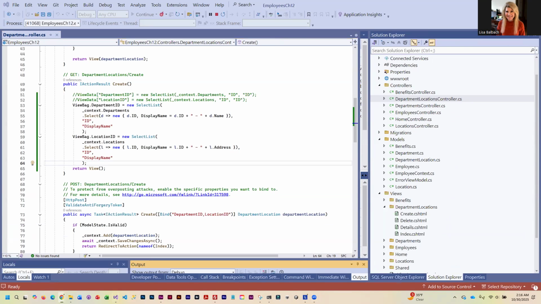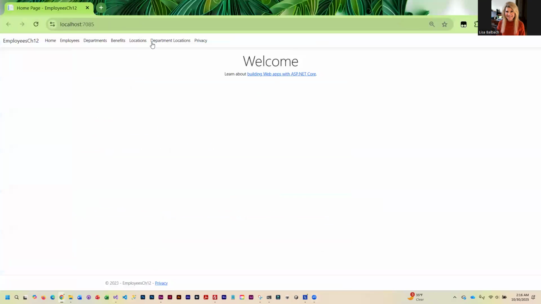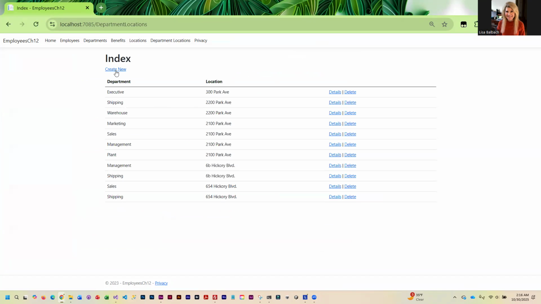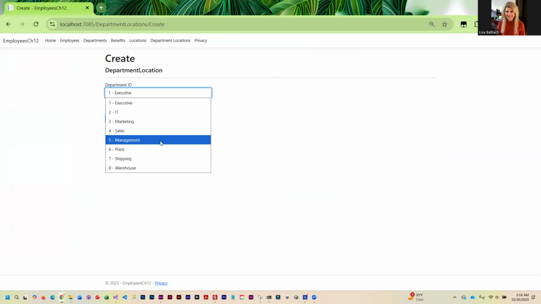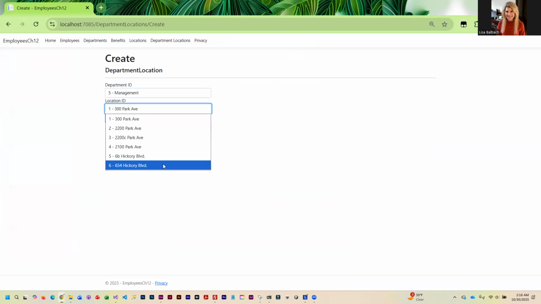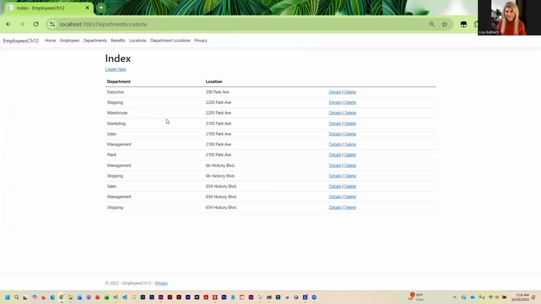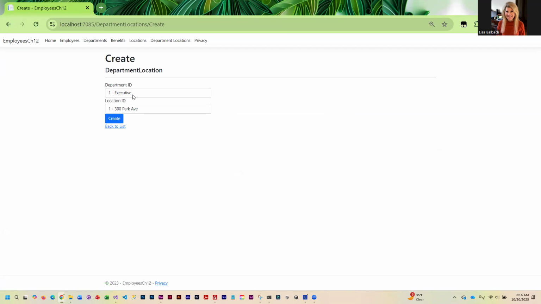So at this point, everything is user-friendly. So we'll go into our create, and this is so much more user-friendly than it was before. There is one problem left that we need to fix, and let me go back to the list.